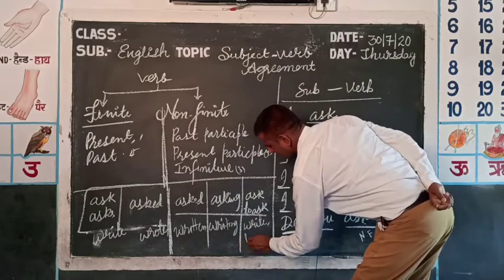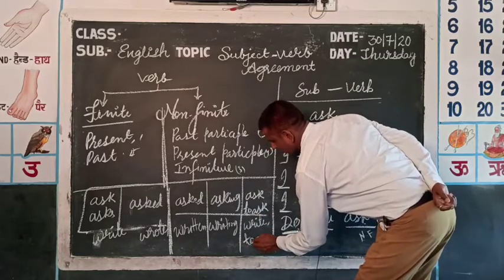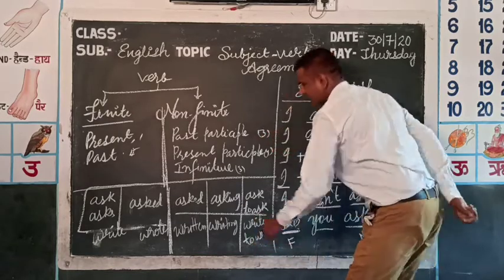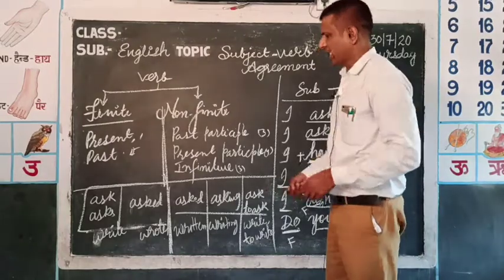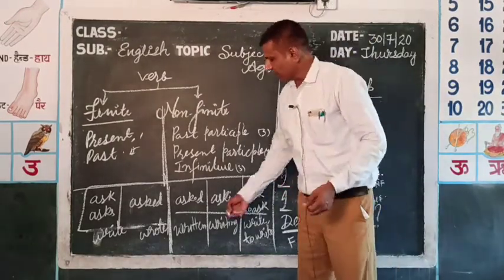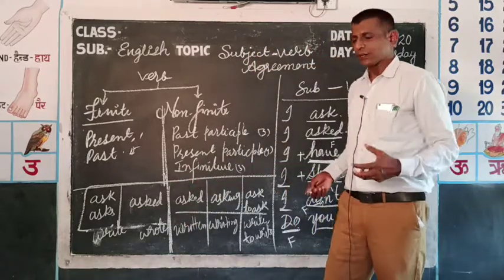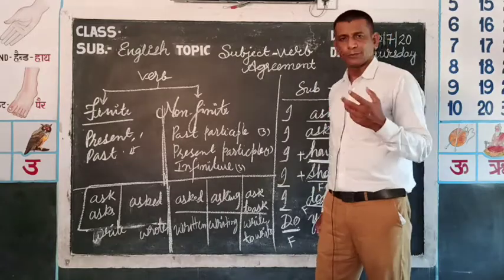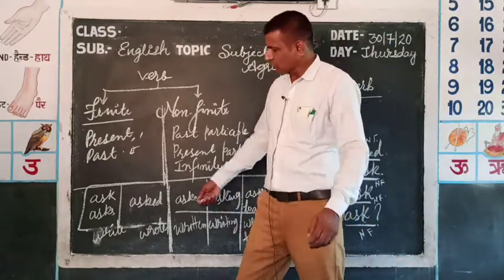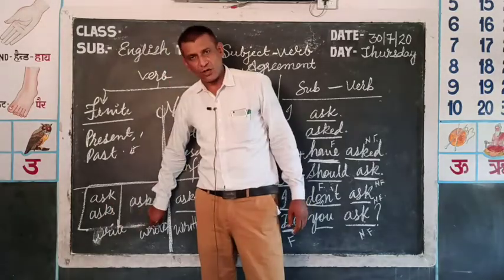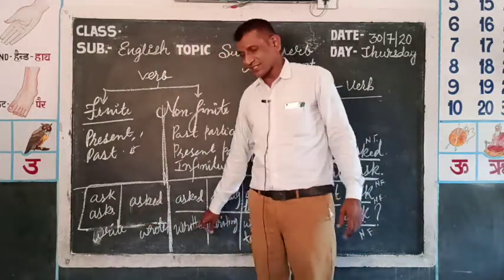So students, this way you can write all the 5 forms of any verb. You can make this table and this will help you in writing and speaking. So again, how will this format help you when you speak or write? You can say I write, you can say I wrote, but you cannot say I written.